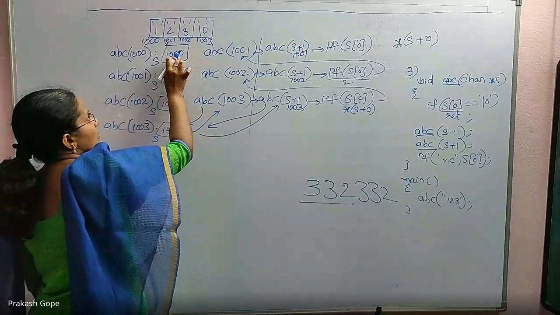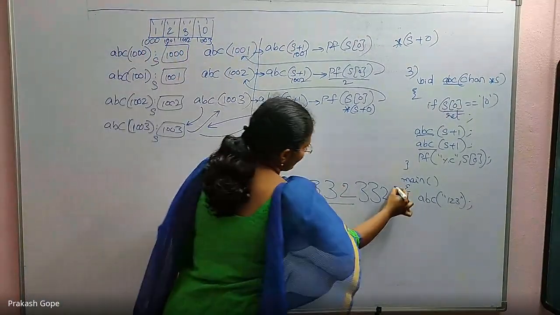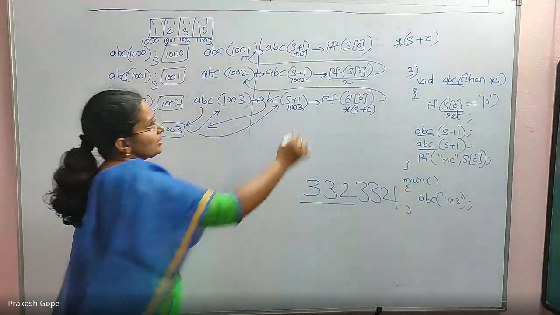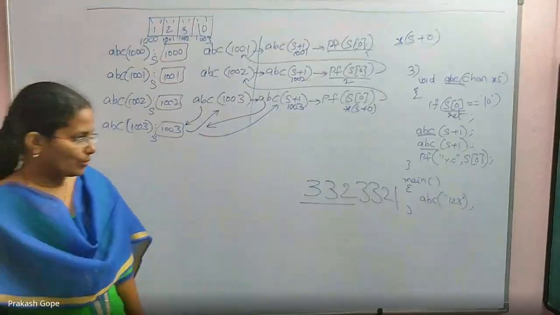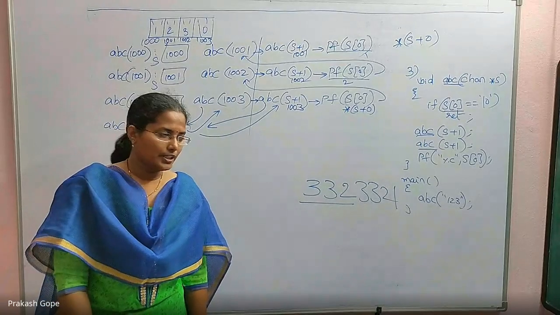Yes, it is 1000. Its content is 1. Finally it prints 1. So this printf prints 1. So the output of the program is 332, 332, 1.